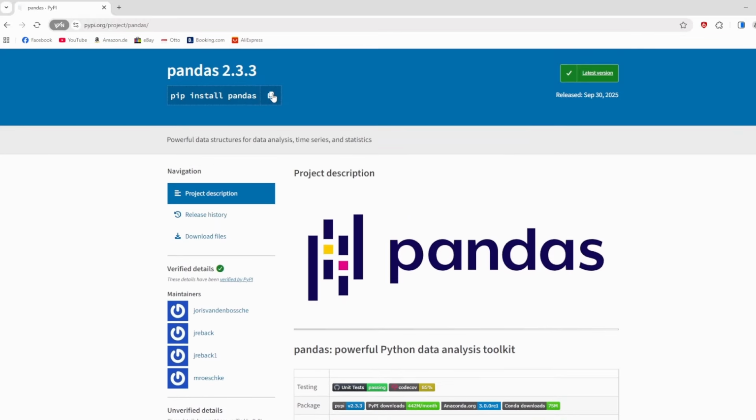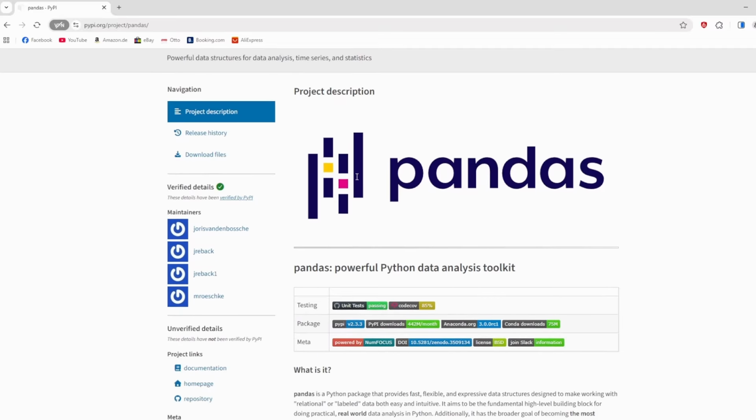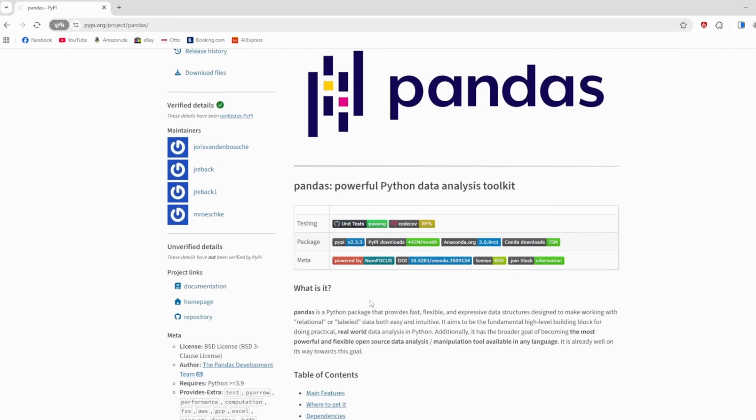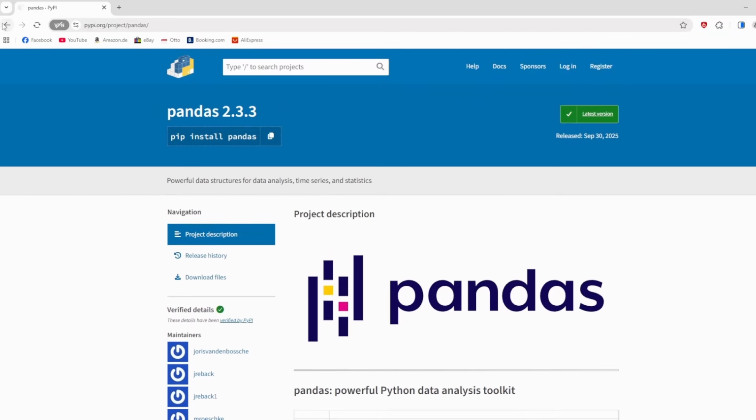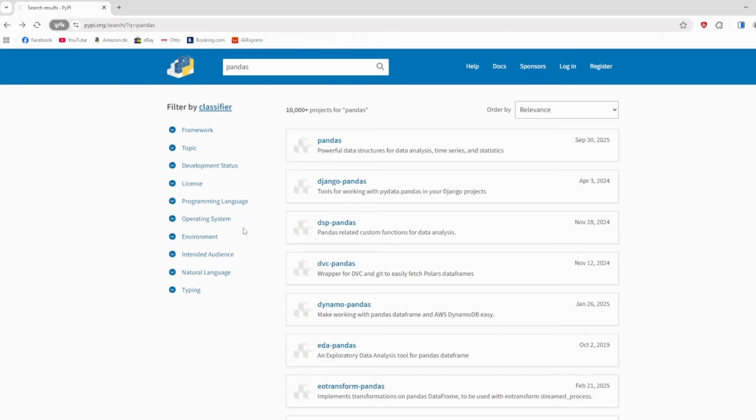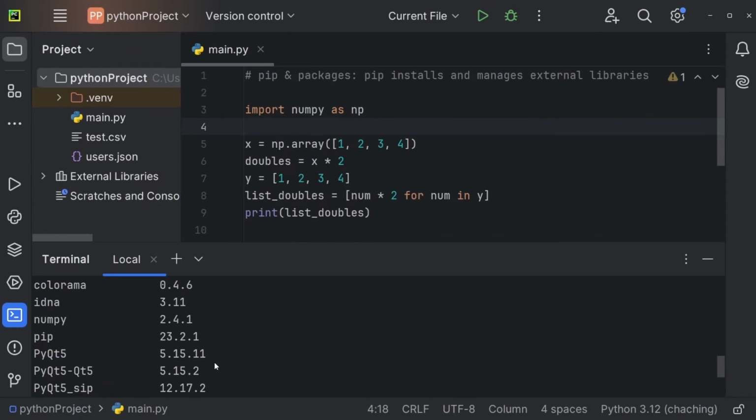You also have the installation command right here. And if you need a little more, you can just read the documentation again. So if you need any information about a package, just go to PyPI and search for the package. And of course, you can also find new packages right here. So let's go back to our code editor.